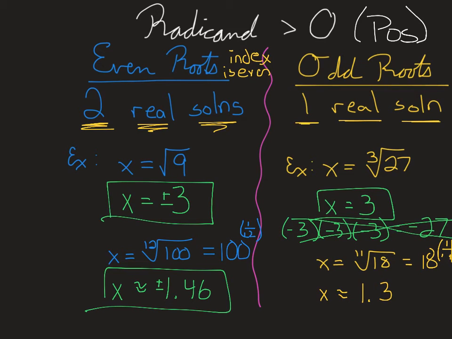So if I do 1.3 times itself 11 times, I should get 18. If I do negative 1.3 times itself 11 times, I'm going to end up with negative 18. So again, you only have one real solution. The negative will not work.